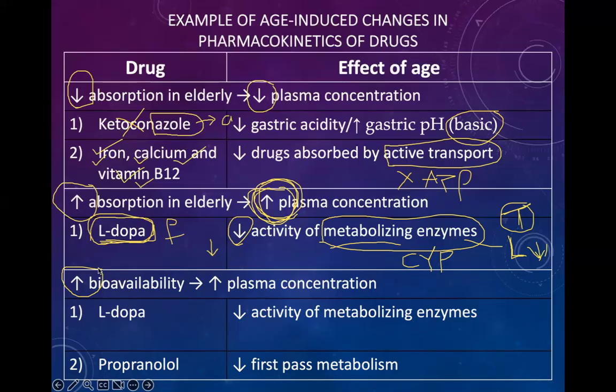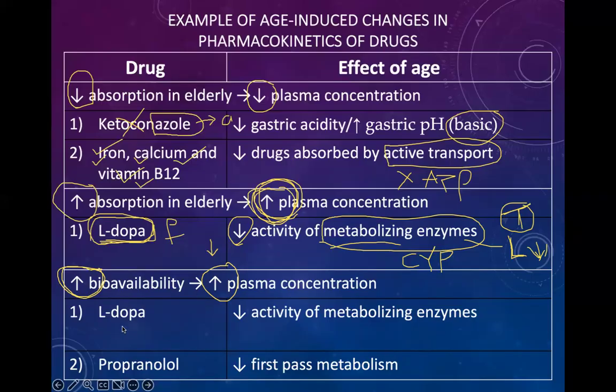Suppose it reaches 20 milligram, so that is called bioavailability. If the bioavailability of the drug is increased, the plasma concentration of the drug is increased. Example, suppose we take 500 milligram Panadol, and all 500 milligram reaches the blood plasma. It means that the plasma concentration of the drug is higher, and bioavailability of the drug is higher.